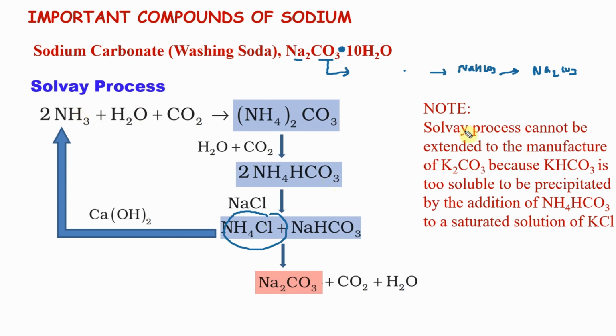Now here, it cannot be extended to the manufacture of K2CO3. I cannot do K2CO3 because of KHCO3. Suppose we do this process, KHCO3 will form, potassium bicarbonate instead of sodium bicarbonate. Here it is too soluble to be precipitated by the addition of NaHCO3, NH4HCO3, ammonium carbonate, bicarbonate. KHCO3 is too soluble, so I cannot precipitate it out. Hence, we cannot do it.